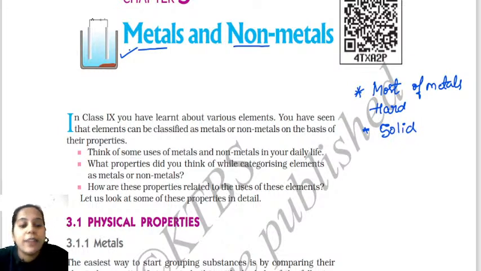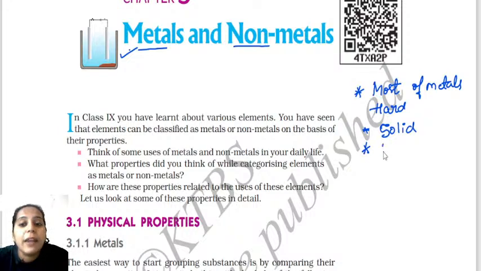When I say solid, you have to remember at this point, except mercury, because mercury is liquid in state. So that is why I use the word most. Most of the metals are solid in nature. But mercury is not hard in nature. It is liquid, that is, it is not solid in nature.